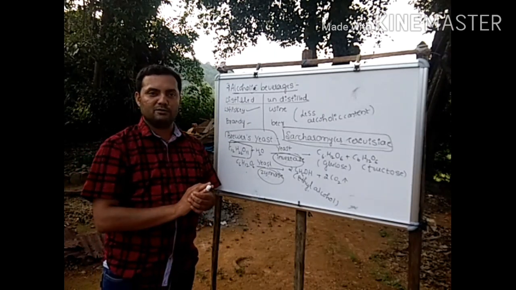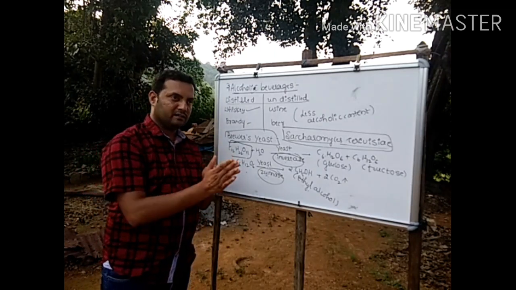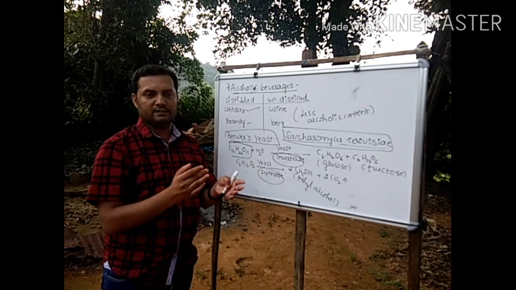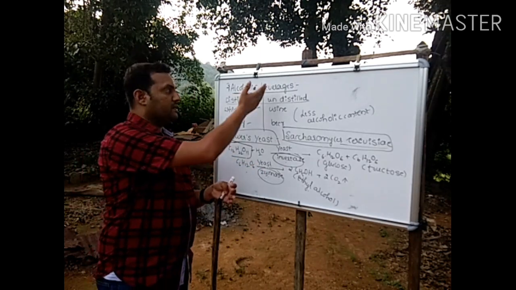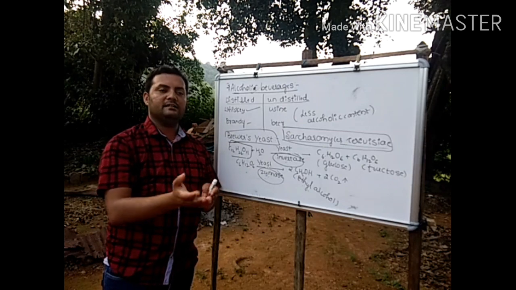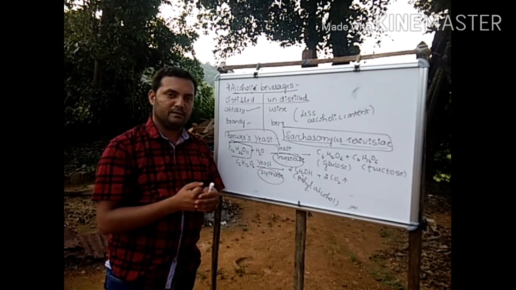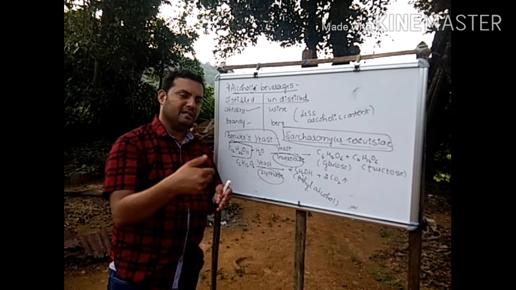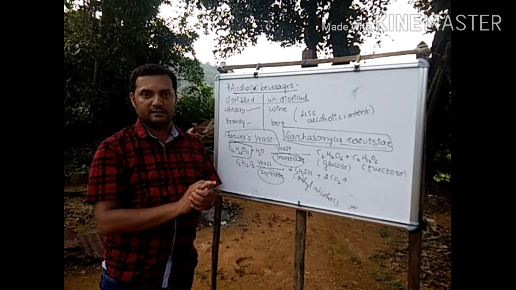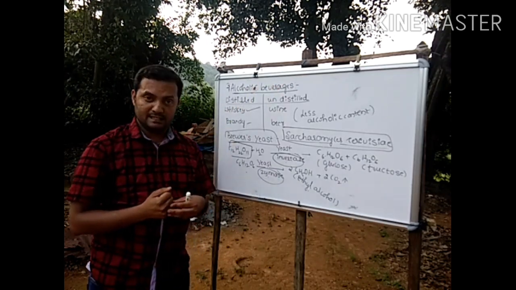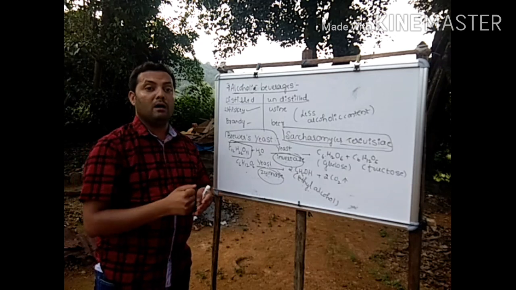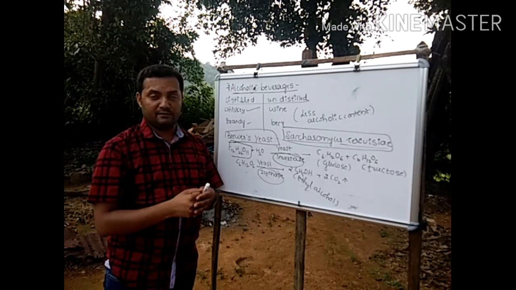What is the conclusion? After the process of fermentation, many raw materials are used for preparation of alcoholic beverages. It may be ripened fruit, including grapes or many other fruits, or malt and barley that we have studied.